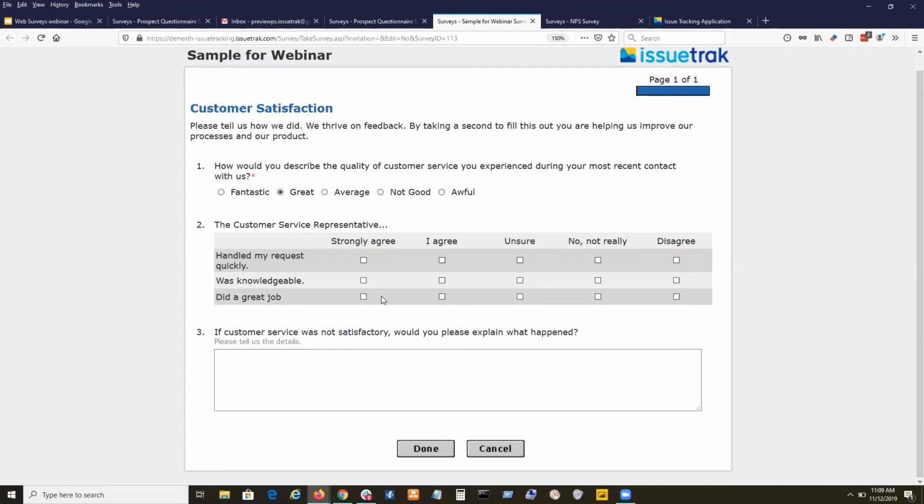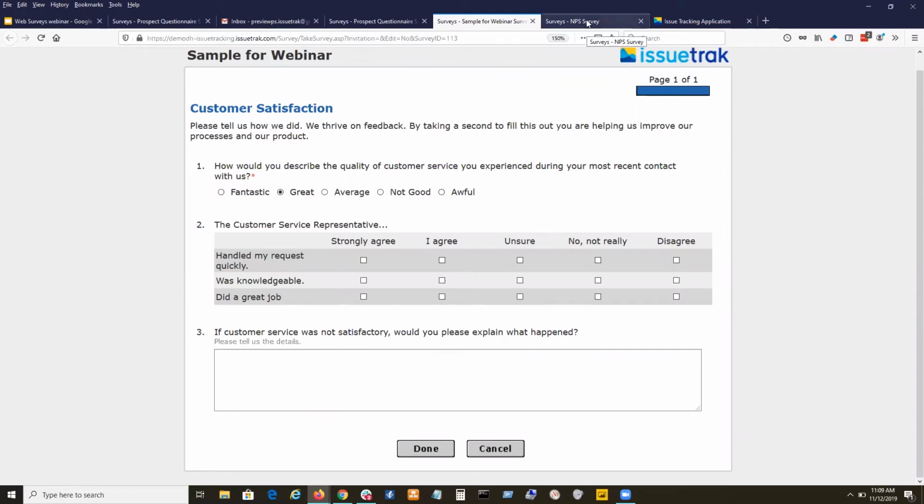And you'll see that reference to the Likert scale if you've worked with other survey products, or if you've done research about surveys, or done research about canvassing people. It's a very powerful way to get feedback from your customers, from your respondents, actionable feedback specifically. And of course, in this survey, I ended it with my all-time favorite, the open-ended, right? How do you feel? Would you please explain what happened?